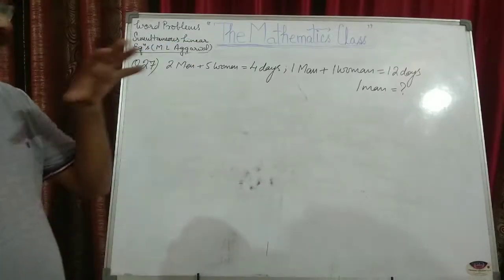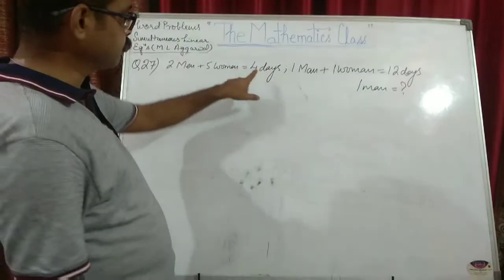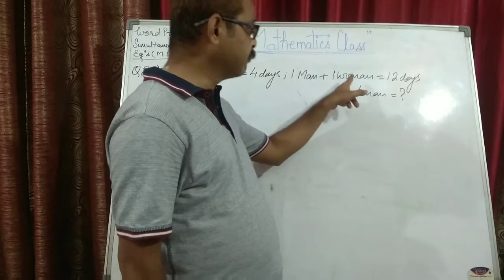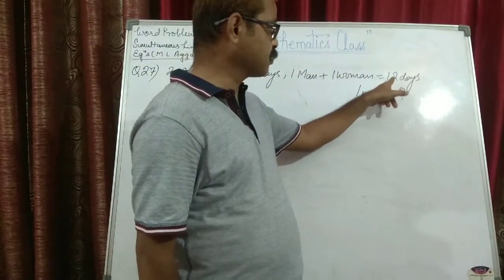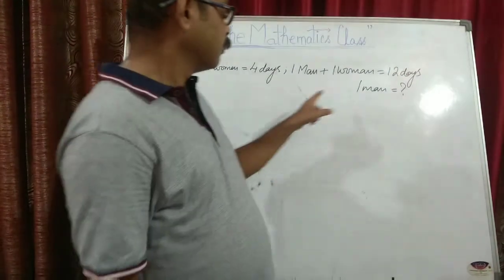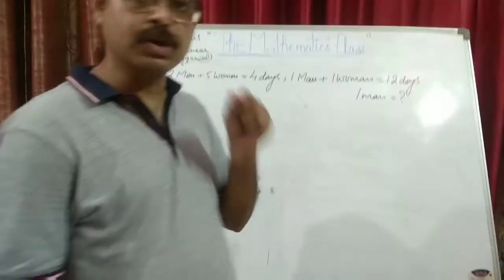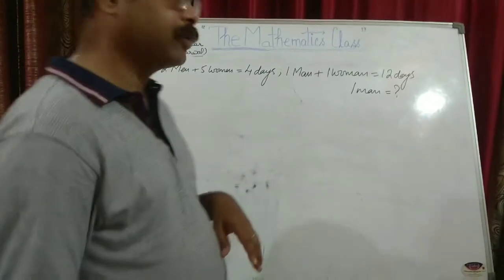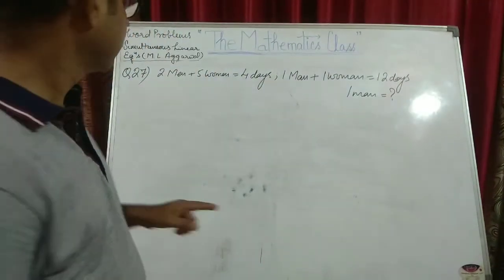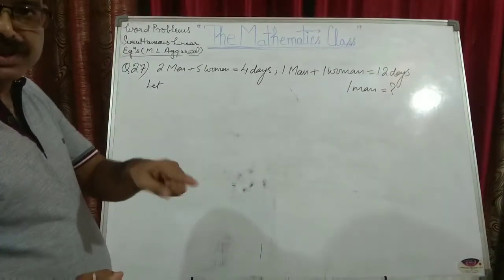Now question number 27 reads, 2 men and 5 women complete a piece of work in 4 days. And the second statement, 1 man and 1 woman take 12 days to complete the work. You have to find one man's work, meaning how much time a man will take to complete the work. This concept you have already studied in class 8.